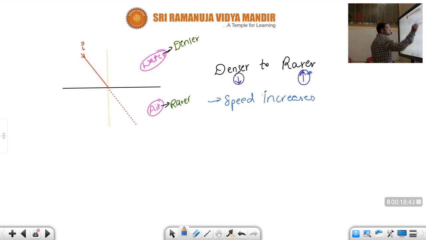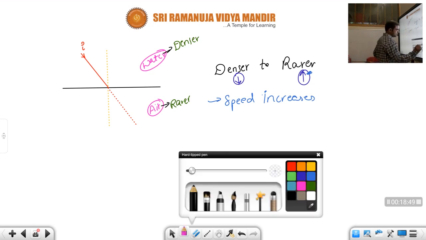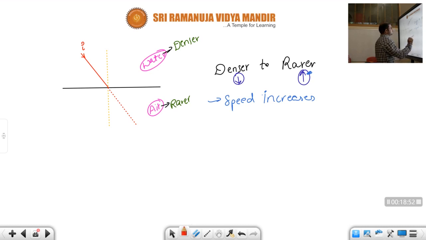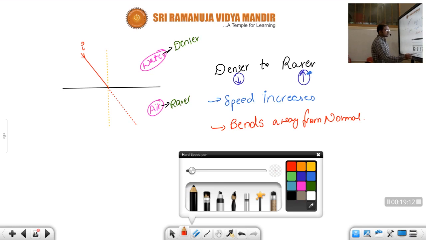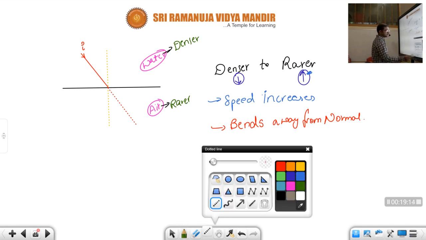Now only we have seen, children, whenever it is entering from denser to rarer, speed of light increases. Okay, speed increases. Whenever the speed increases, light ray bends away from the normal, children. The refracted ray bends away from normal. Okay, children, away from the normal. So how should it go, children, now?